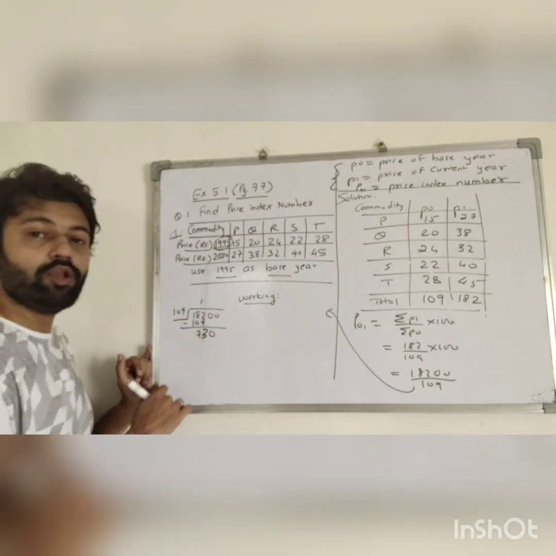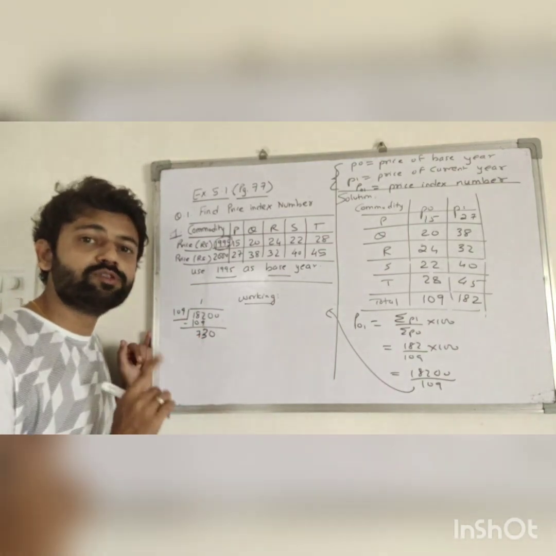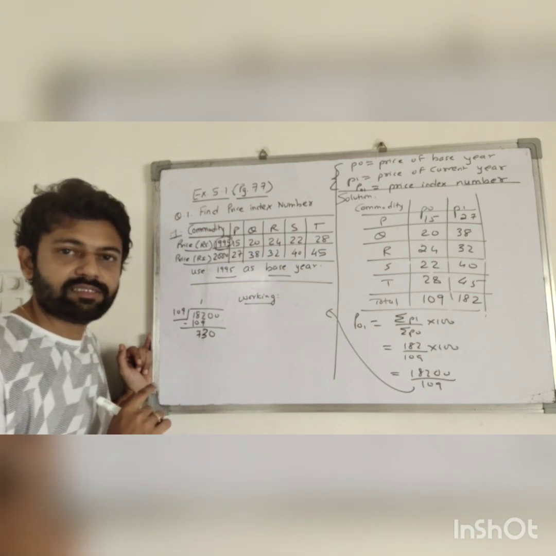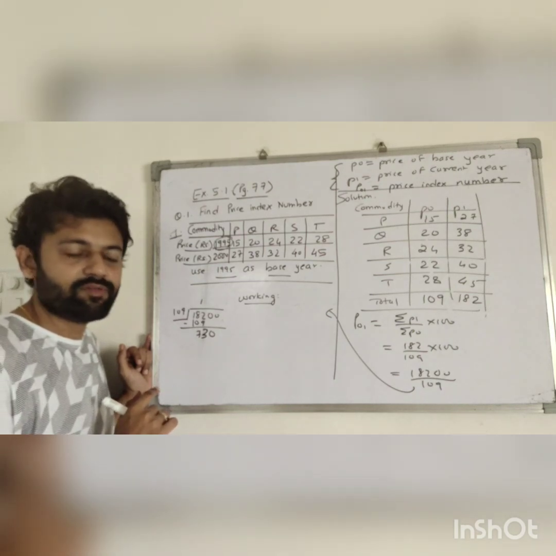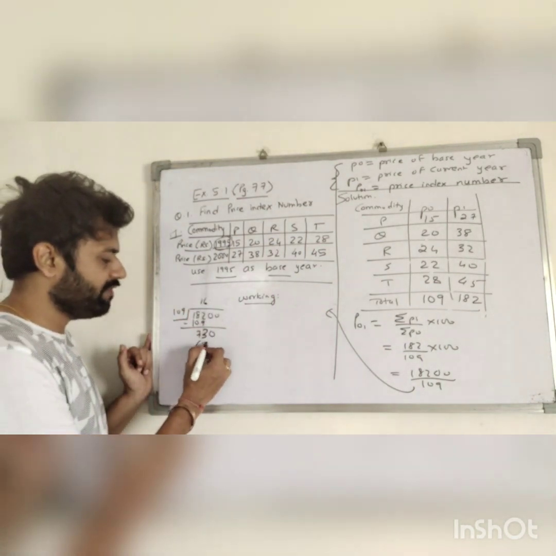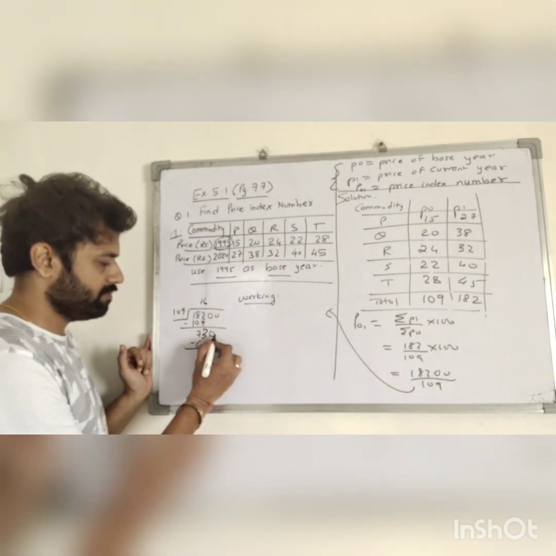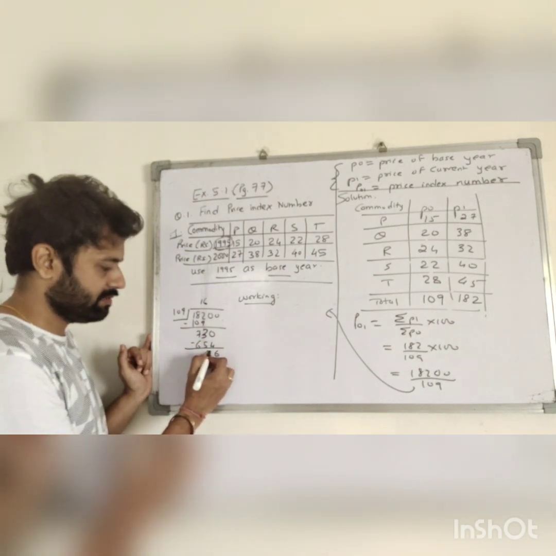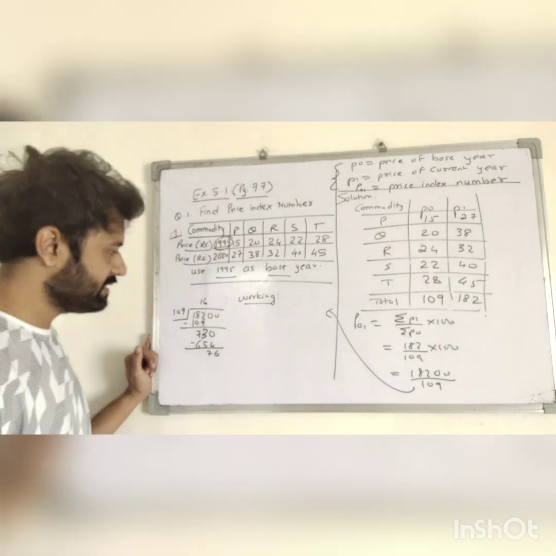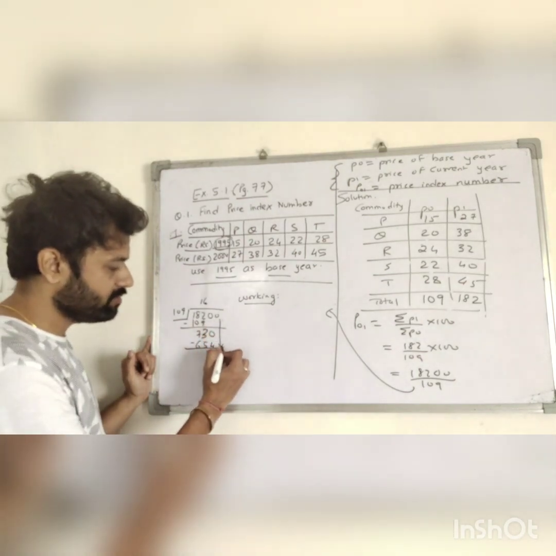7s will not work because 109 into 7 is 763. 9 into 7 is 63. It will not work. So I am taking 6 up. 6 9s are 54. I get the remainder 76. I'll bring down this 0.